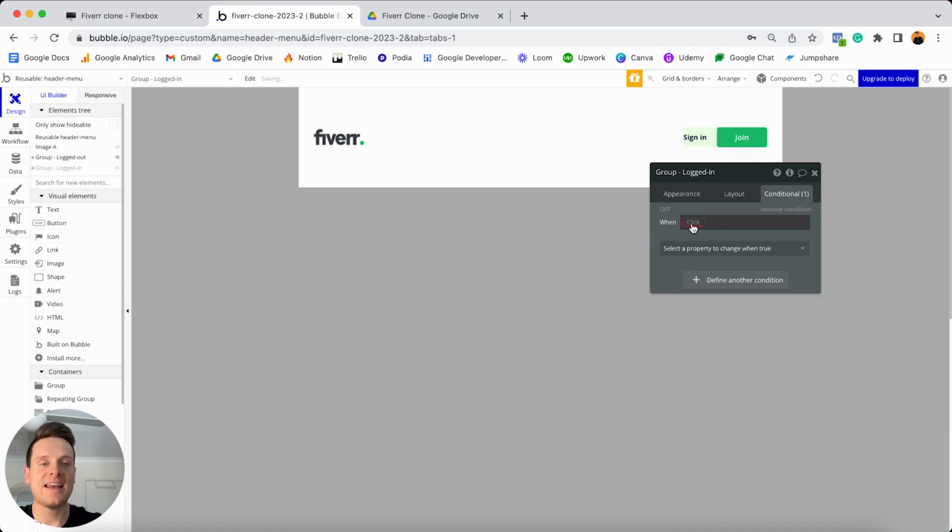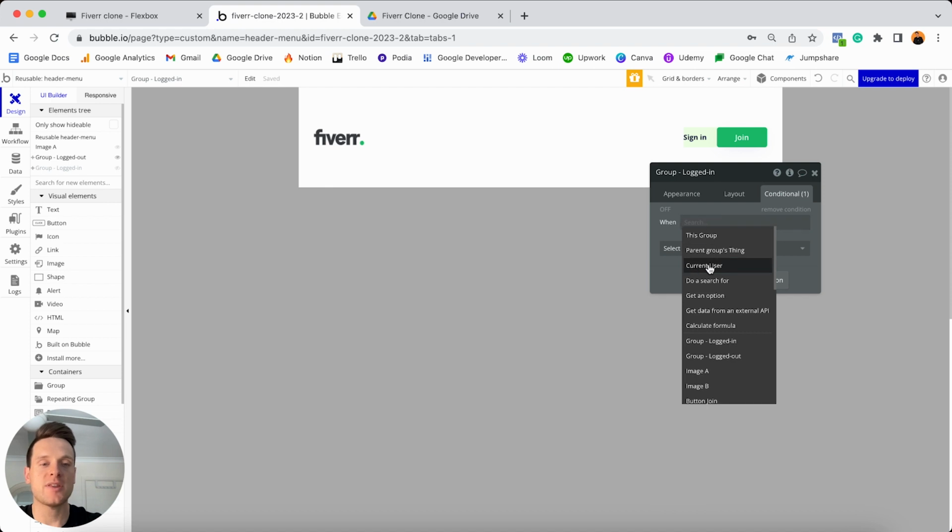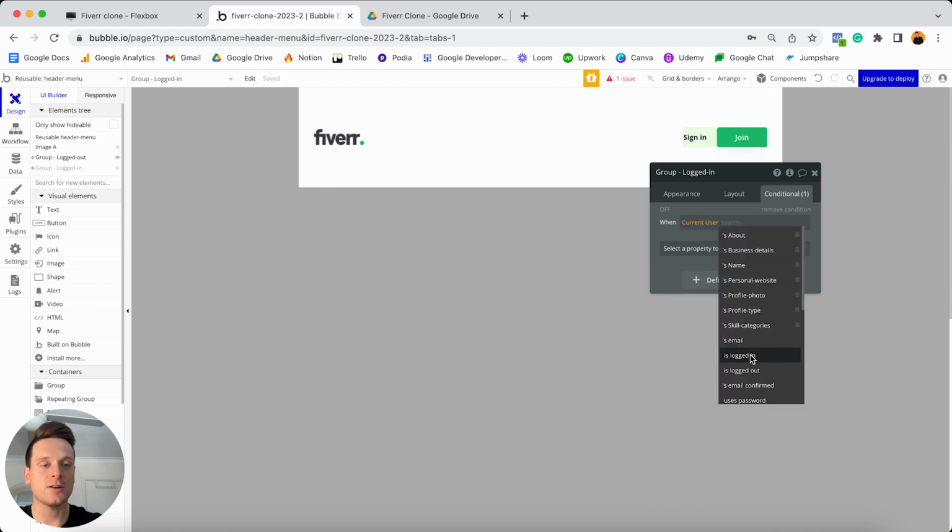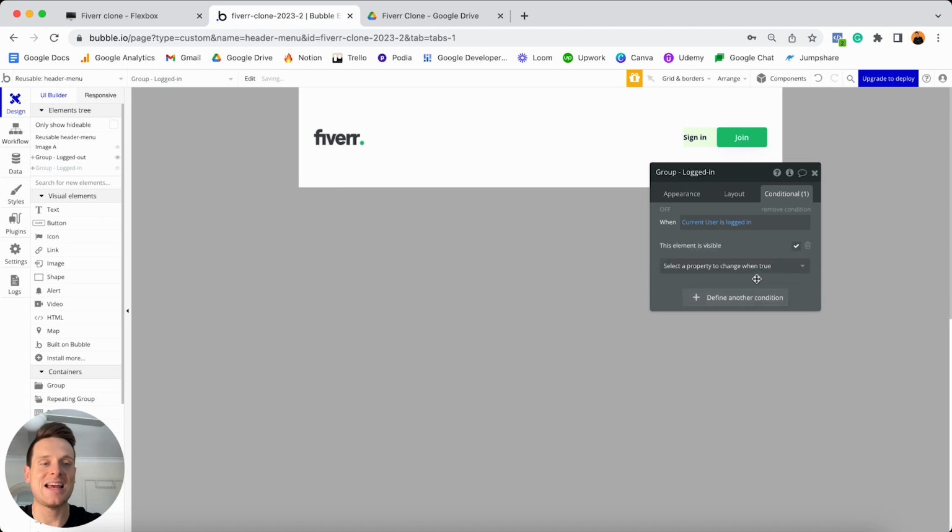So I'm going to define a condition and I'm just going to recognize when the current user is in fact logged in. I will select that this element should be visible and tick that that is true. And of course, I can toggle this on and off to see what that looks like whenever this condition is in fact true. And now that is everything we'll need to build out when it comes to these two groups.